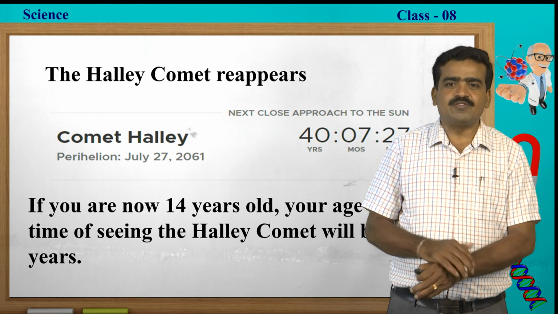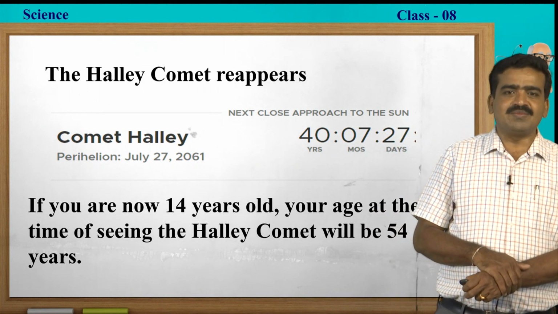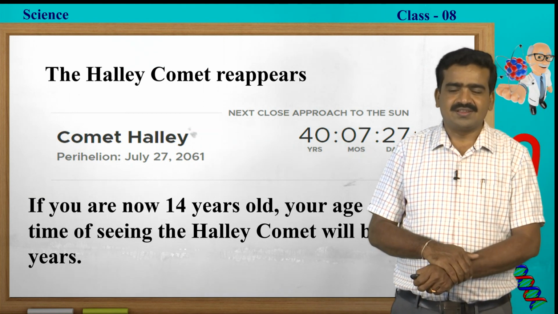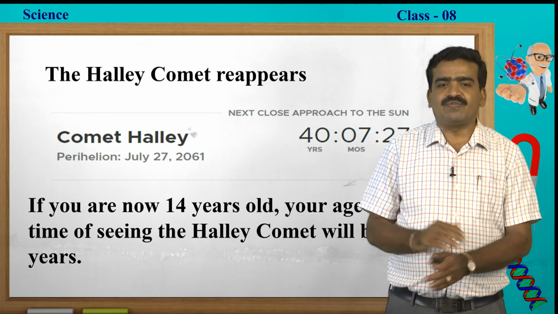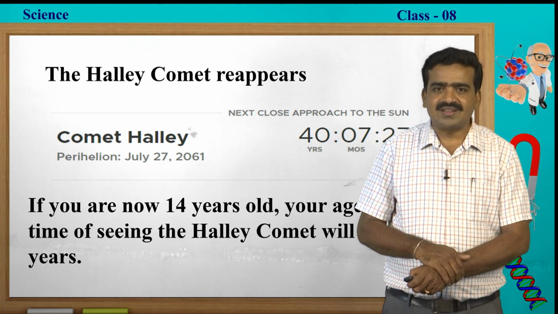Think that if you are now 14 years old, your age at the time of seeing Halley's comet will be 54 years. You will become 54 years old when you are going to see Halley's comet in the night sky.